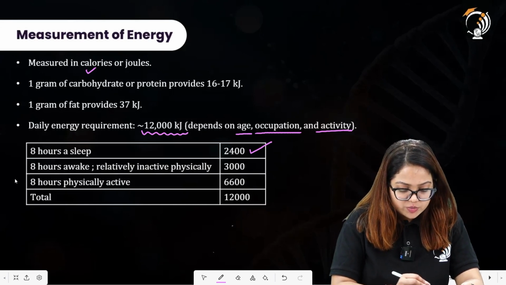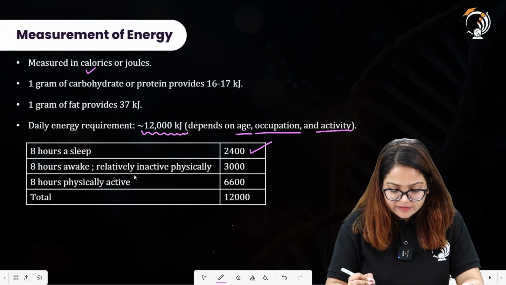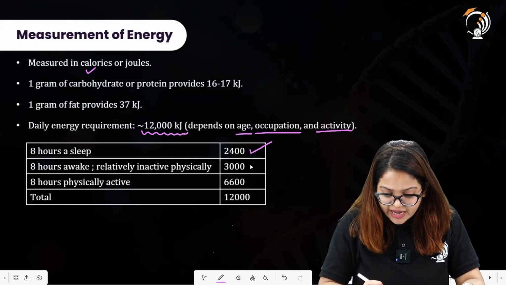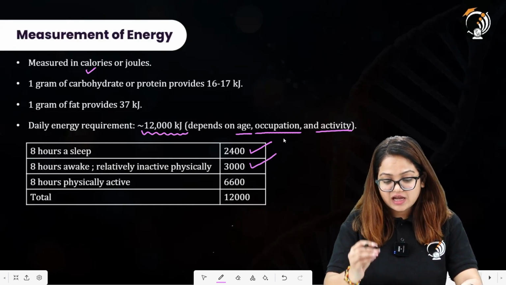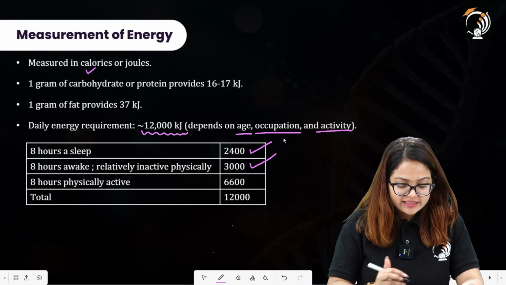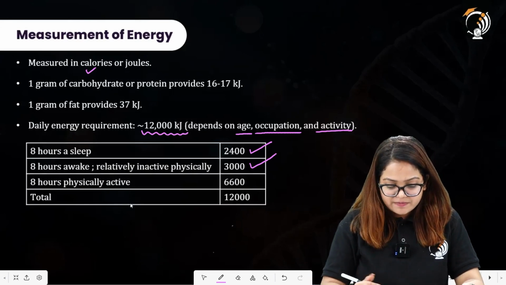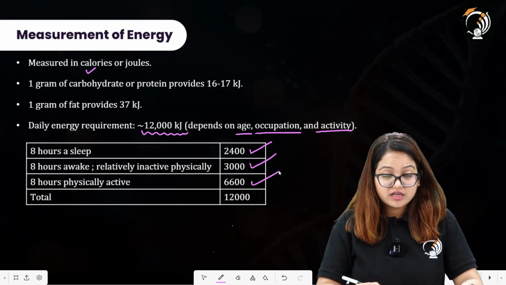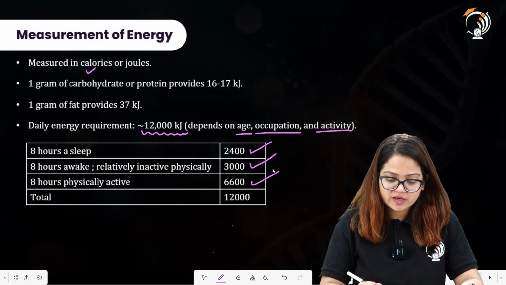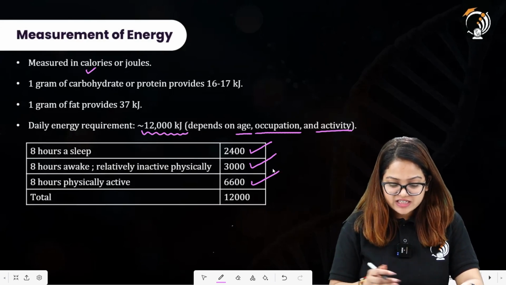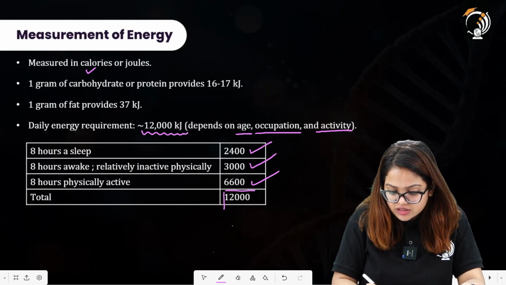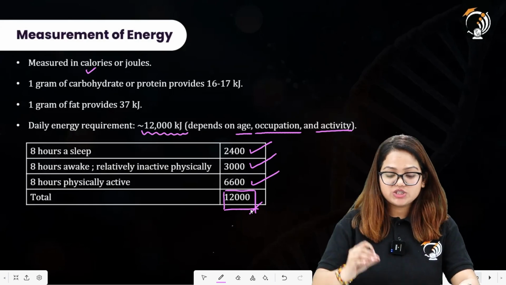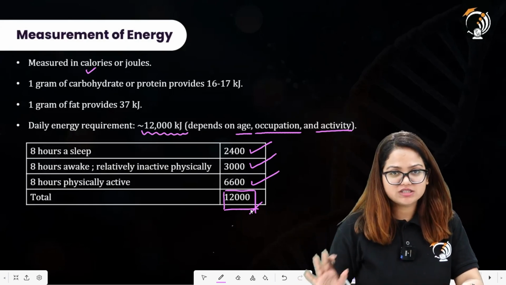In order to be awake for 8 hours and not doing any physical activity, he or she has to spend 3000 kilojoules of energy. Then for 8 hours of physical activity, he or she requires 6600 kilojoules of energy. So a total of 12,000 kilojoules of energy is required by an individual, and this depends on age, occupation, and activity. I hope this is understood by you all.